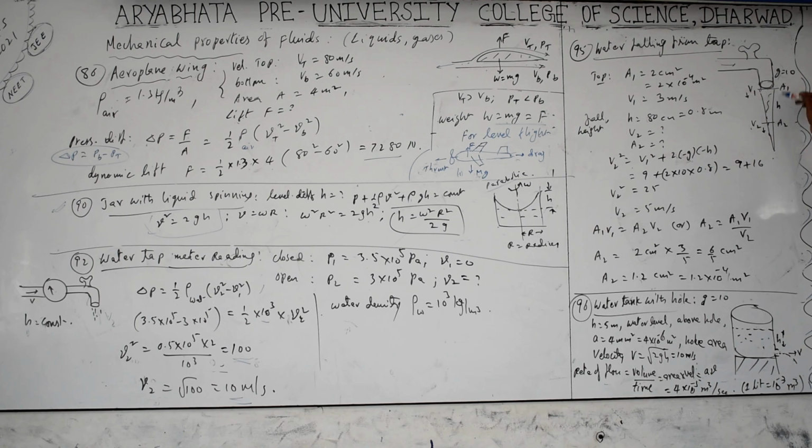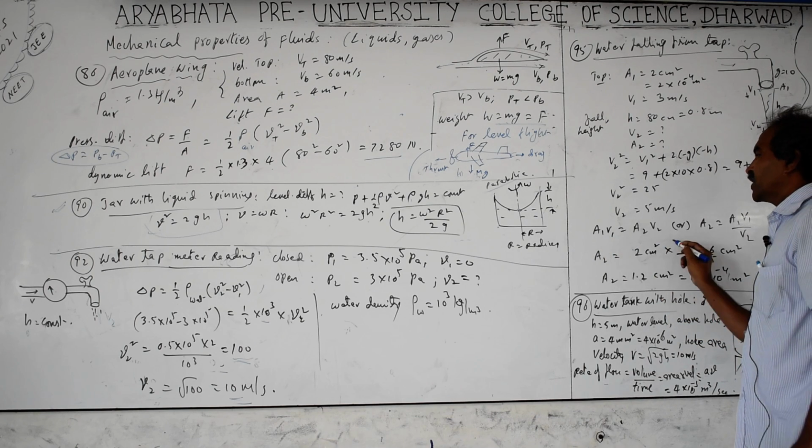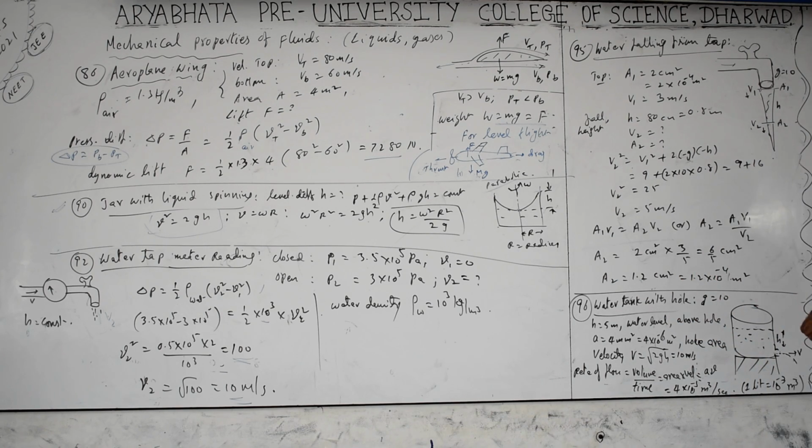And whenever the area of cross section is asked, here the area of cross section is more, and here the area of cross section is less. Why is the area of cross section less? By the equation of continuity formula. What is the equation of continuity? A1 V1 equals A2 V2. The rate of flow of the liquid, the amount of liquid flowing per second, remains constant.